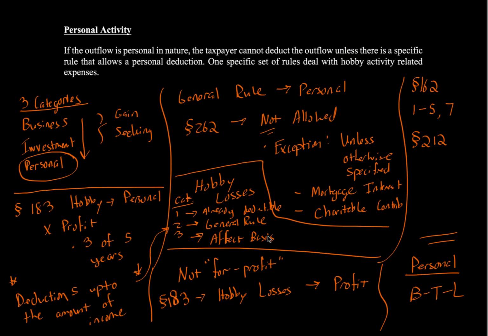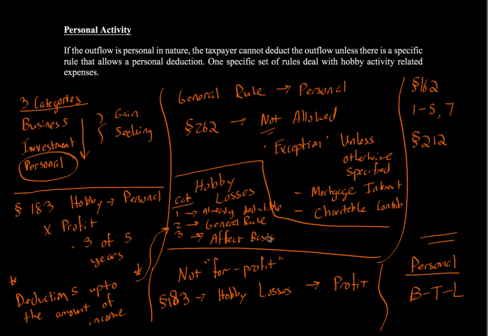Just a reminder, that's the tax consequences for tax years 2017 or before. 2018 or after, you can't take any hobby loss deductions at all under the Tax Cuts and Jobs Act of 2017. Very important. It makes a distinction whether it is a hobby activity versus an investment activity versus a business, because hobby is non-gain seeking, which means it's personal. An investment activity is not limited under the Tax Cuts and Jobs Act, so it makes a big difference. Again, the application of these rules is for 2017 or before.